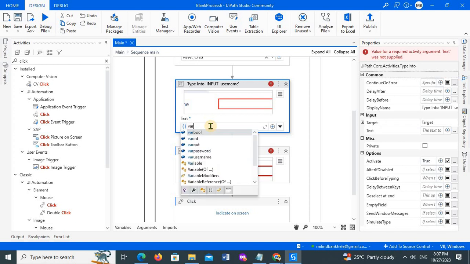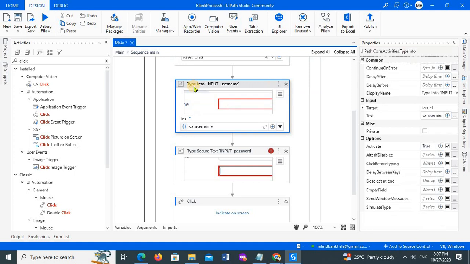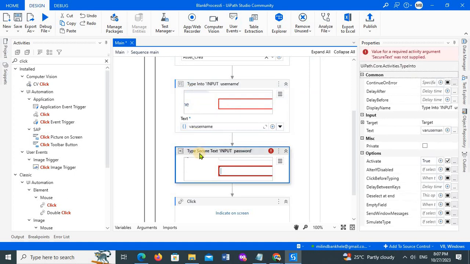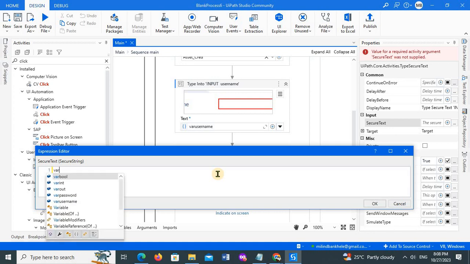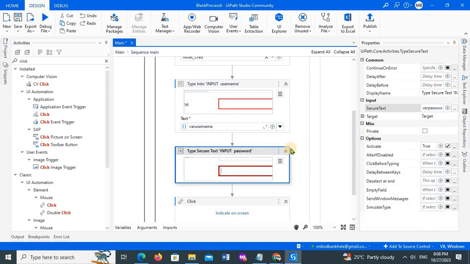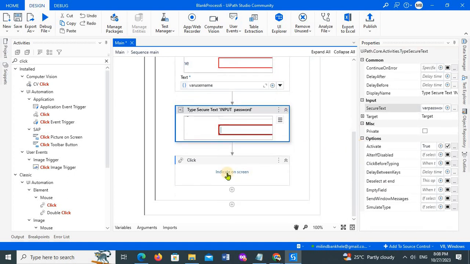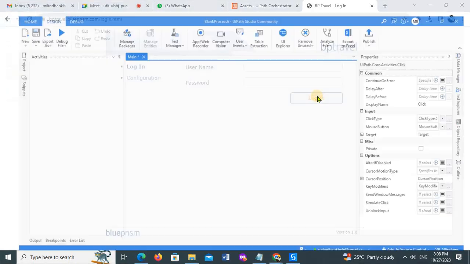I pass that value specifically. If I want to access that value, I'll get the output as a secure string. With the help of Type Secure String, I'll pass that secure string variable, the password. Then I'll indicate on screen and use this login button.